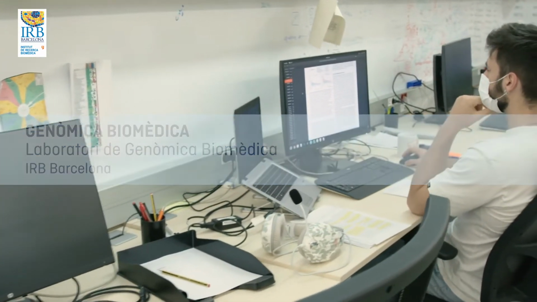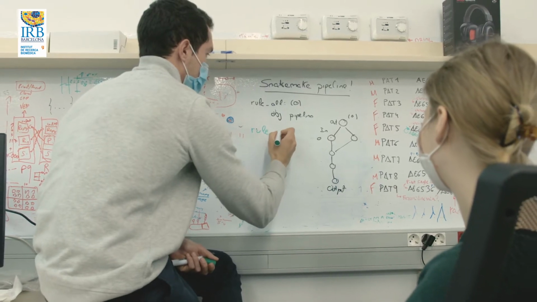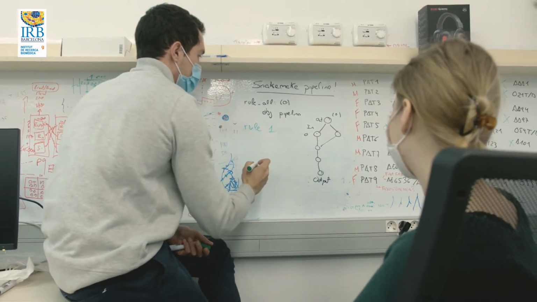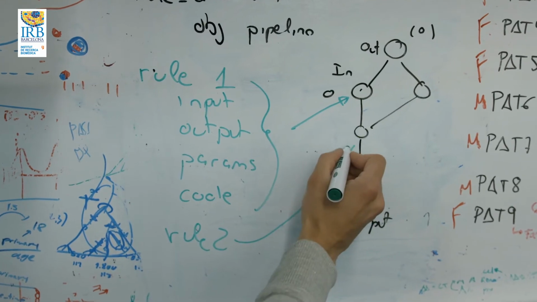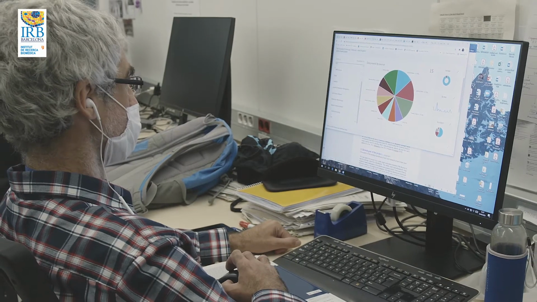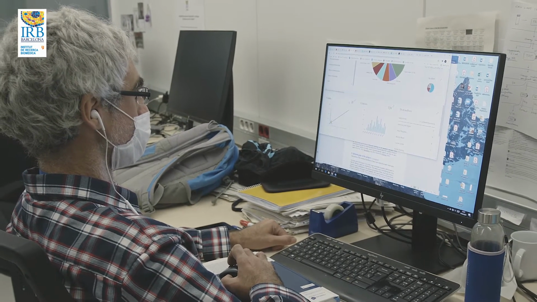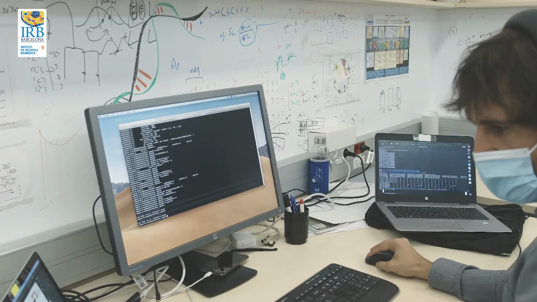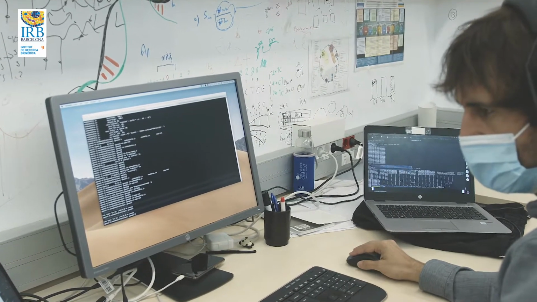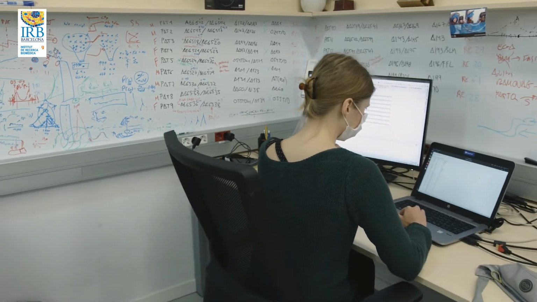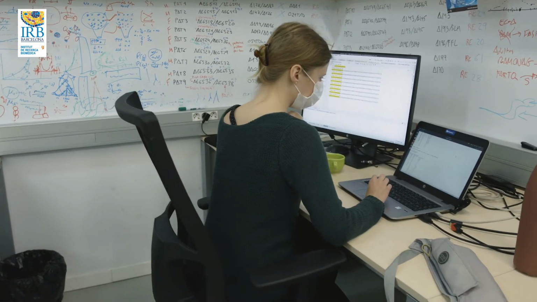By studying the genome, I mean the set of genes that are in a cell, we can extract very useful information to understand how diseases are caused, in particular which mutations are the ones that are involved in the disease. And we do this using computational analysis, because this allows us to analyze a lot of data. For example, we can analyze the genome of tumors of thousands of patients, and this way extract this information of what are the most important mutations to cause cancer.